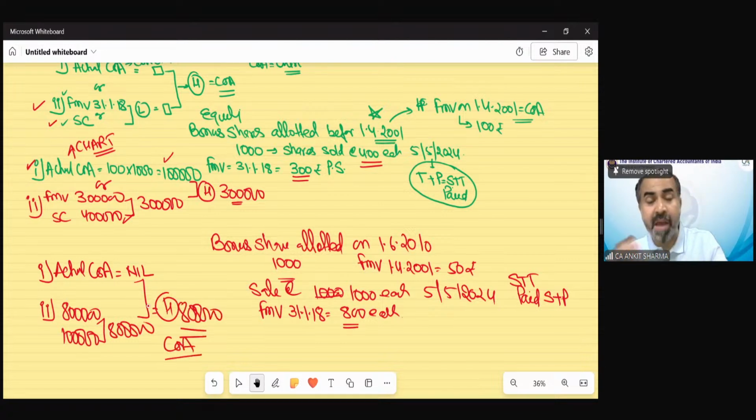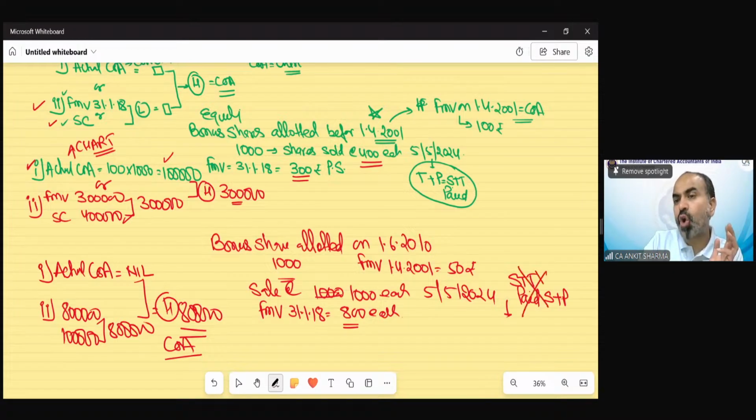So now between 8 lakh and nil, whichever is higher would be your cost of acquisition in this case. That would be a benefit to you, because if this provision was not there, you would have to take the cost of acquisition as nil. Clear? Suppose in this case I say STT has not been paid. Then this special provision would not be applicable, and the cost of acquisition would be calculated as per the chart only.